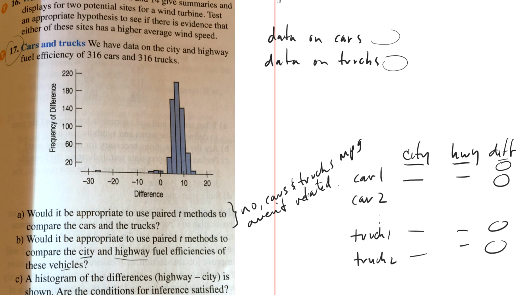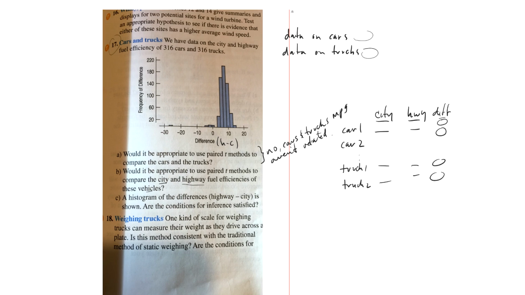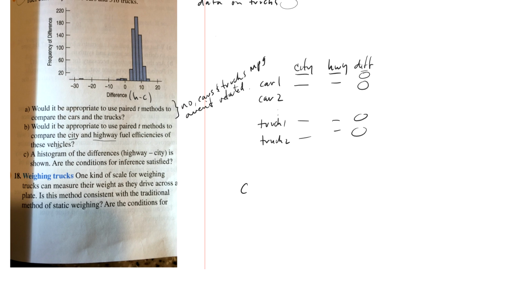Okay, so C says a histogram of the differences, highway minus city, is shown. So remember, one of the conditions, it's usually the third condition that we do. Let me just go ahead and do this just to recap.